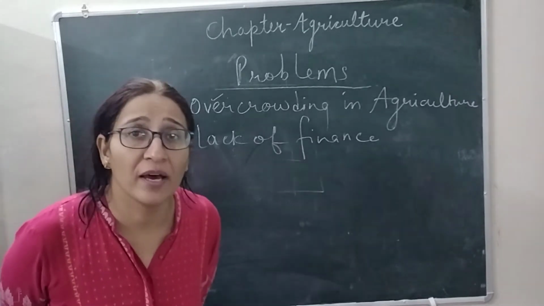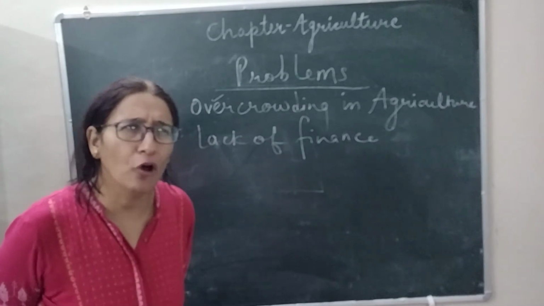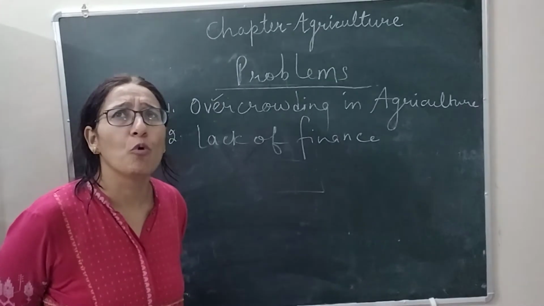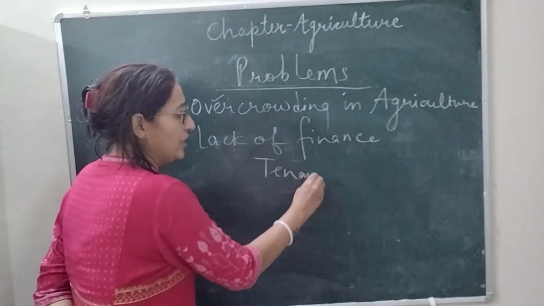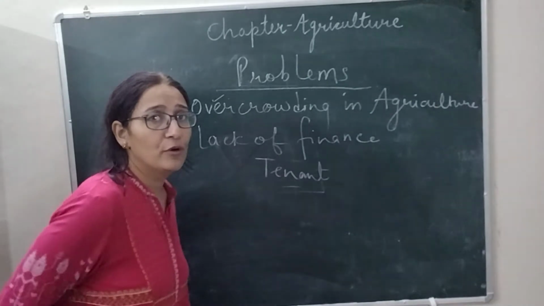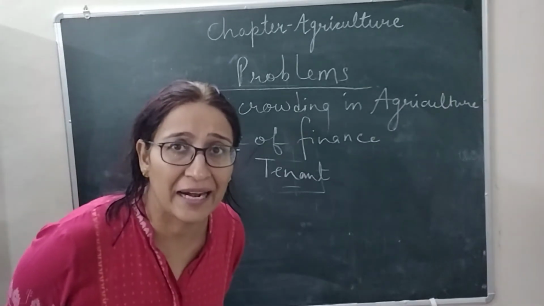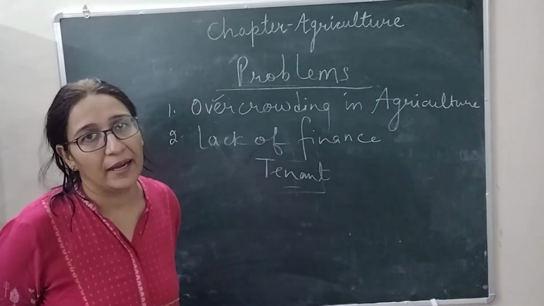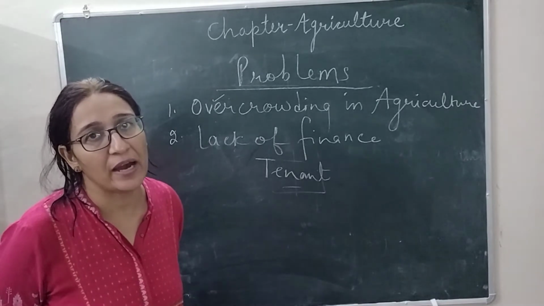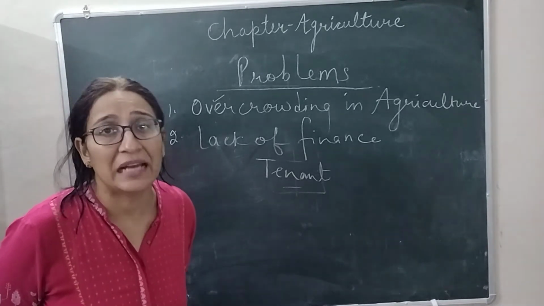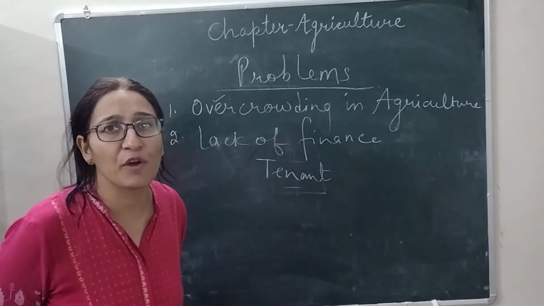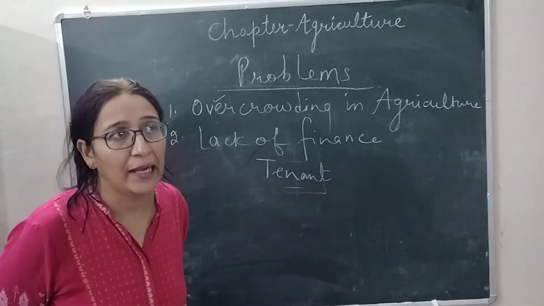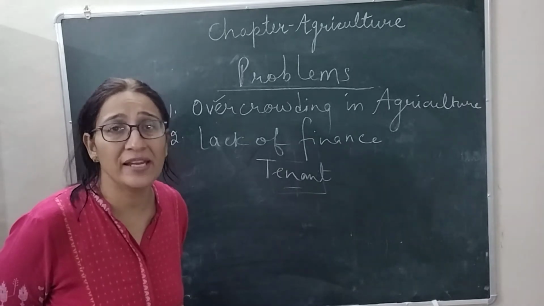those farmers will be removed from their land. In another case, most of the farmers are working as tenants. The word tenant means a farmer who is working on the land of others and has to pay high rents to the landlords.